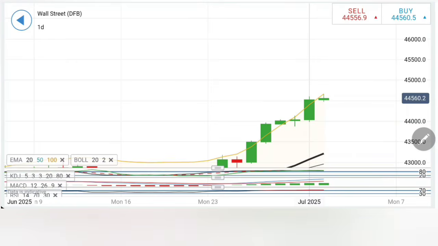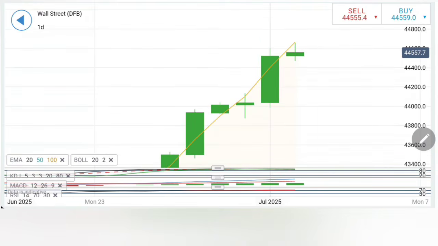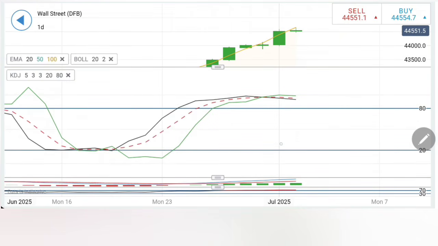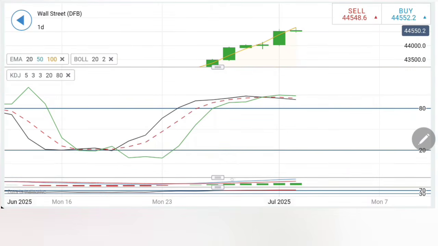Coming to the daily chart, see, it has seen higher highs. It is trying to show a pullback but not yet showing a complete reversal. Notice higher lows, higher highs. Till 44,000 we should not be treating this as bearish. The possibility of a retracement exists. At least 44,400 has to be there. It appears so. Things are slightly overbought.